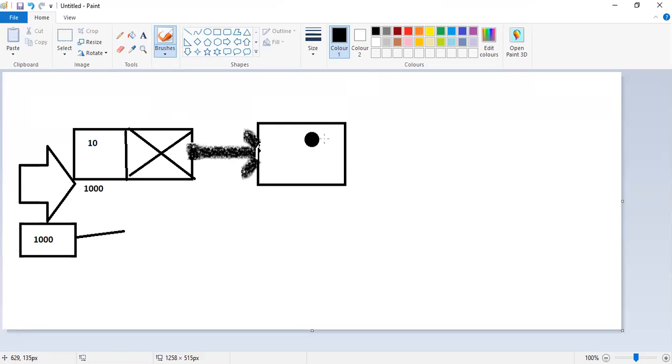So this is the pointer next to new node. So this is the new node. Okay, so that will be the next node. So that is how we can create a node after the ending.